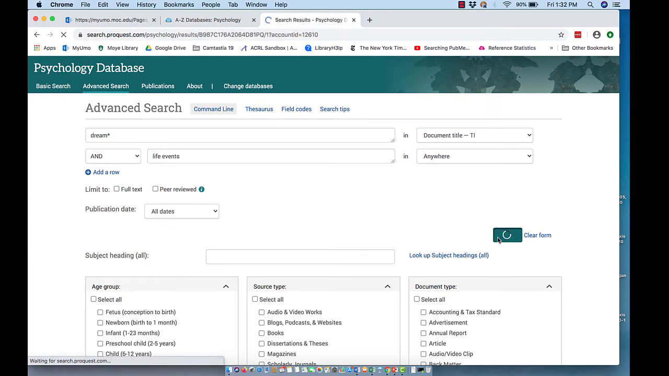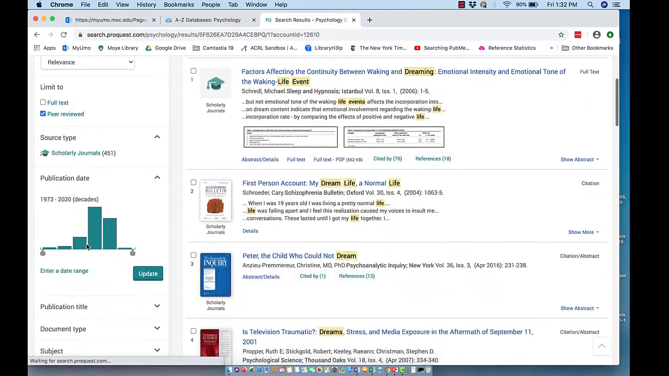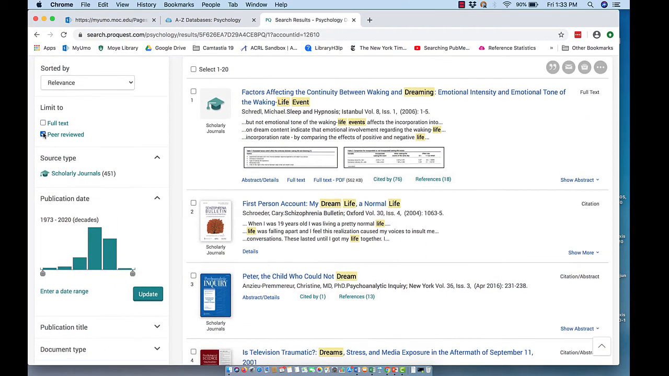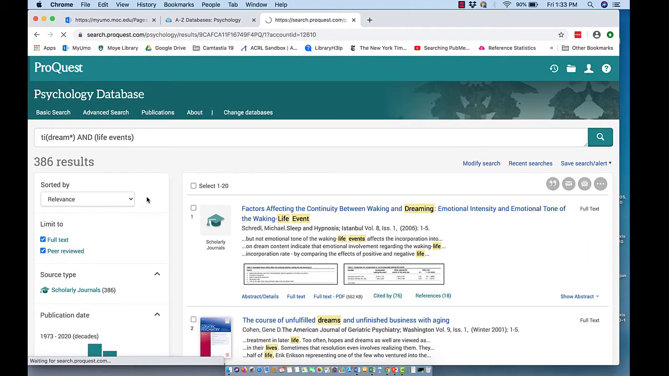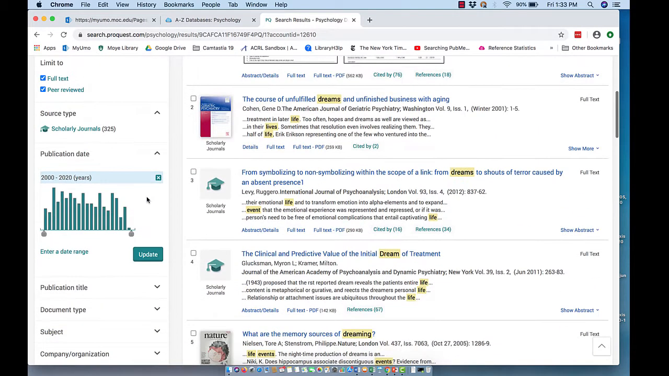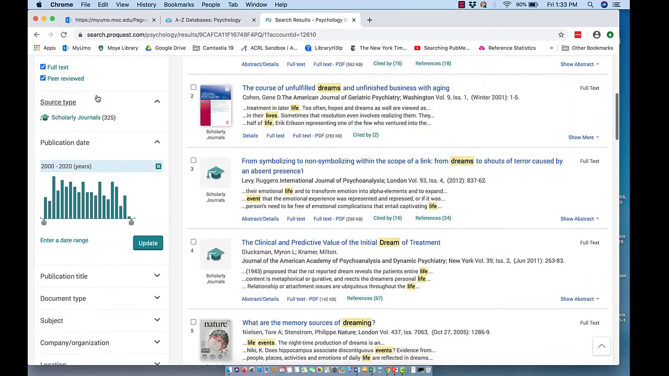I'll do full text and peer reviewed on the next page. So I can do those two. I do want, nope, full text came unchecked. I could set my date range, 2000 to 2009. And again, language, use whatever you want to there.